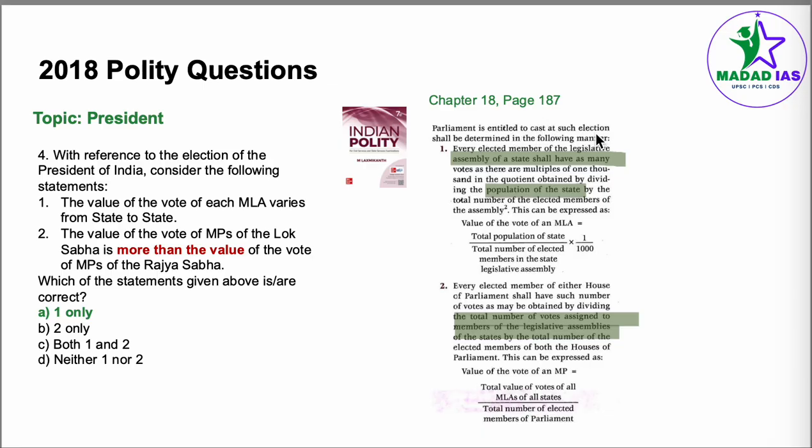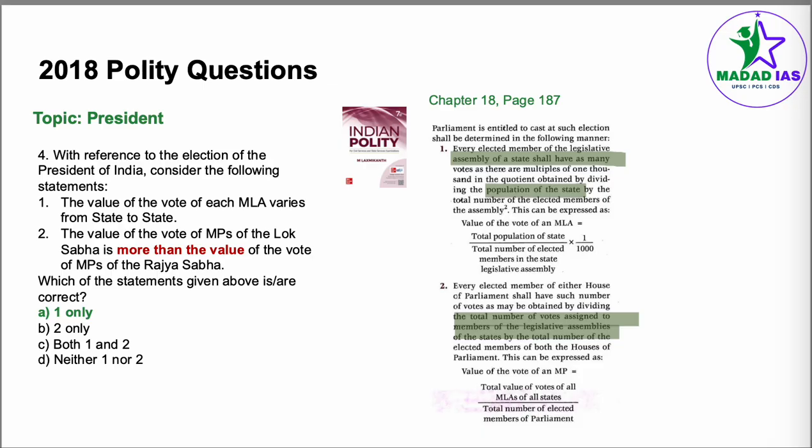Parliament is entitled to cast that such elections shall be determined in the following manner. Point number 1. Every elected member of the Legislative Assembly of a state shall have as many votes as there are multiples of 1000 in the quotient obtained by dividing the population of the state by the total number of the elected members of the assembly. This can be expressed as value of vote of an MLA is equal to total population divided by total number of elected members in the Legislative Assembly into 1 by 1000. Now statement 1 is correct.